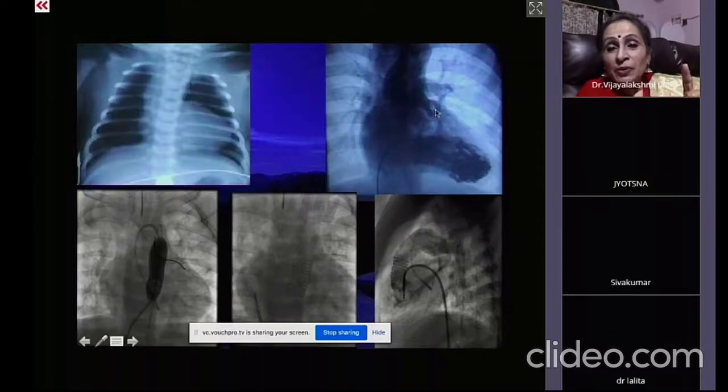So now in one go, you can dilate both by putting a stent. So you have to do it in the AP view as well as the lateral view. And you can see that sometimes even the pulmonary valve can be included in that. Otherwise, you can take the stent from here till here. And that's what I have done. And this is how you get an excellent result.